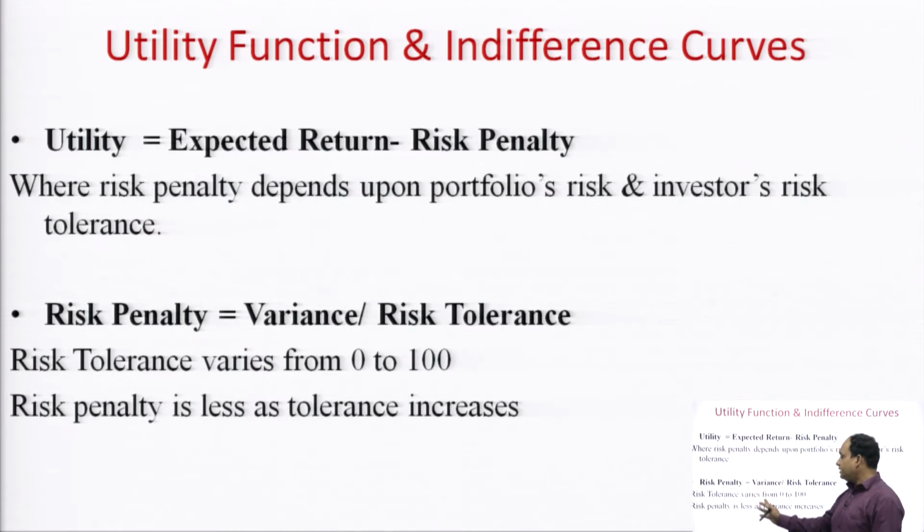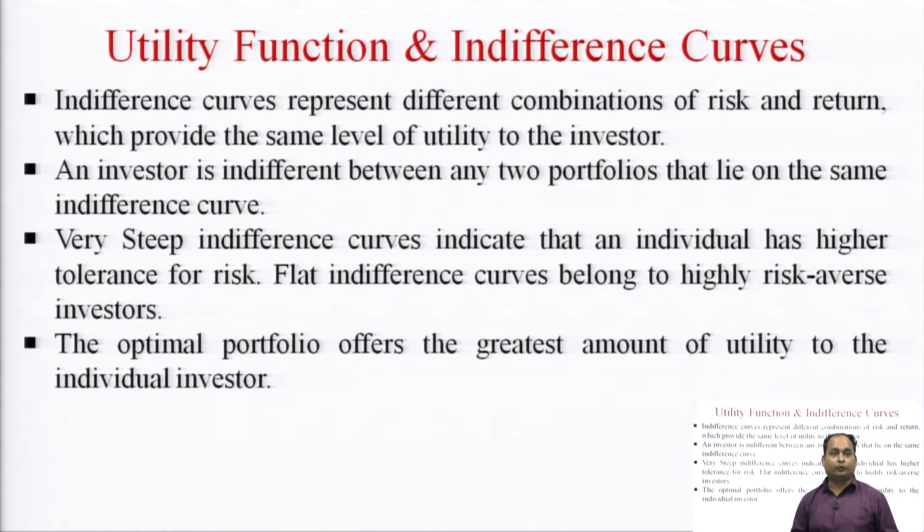Risk tolerance varies from 0 to 100, where risk penalty is less as tolerance increases. If the tolerance increases, then the risk penalty will become low, and the lower the risk penalty, the higher the utility from a portfolio.